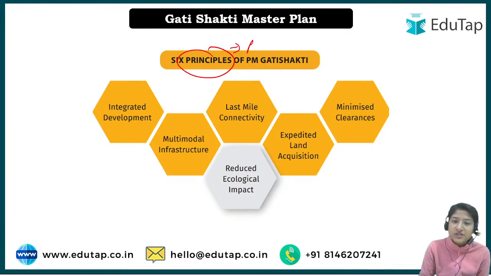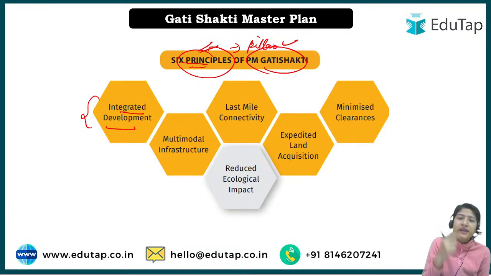Okay, so there are 6 principles. We are going to study 6 pillars also, those are different, and these principles are different. So what are the 6 principles of PM Gati Shakti? First of all, to have an integrated development, so all the ministries are working together, so that they have a proper synchronization and the process is smooth.